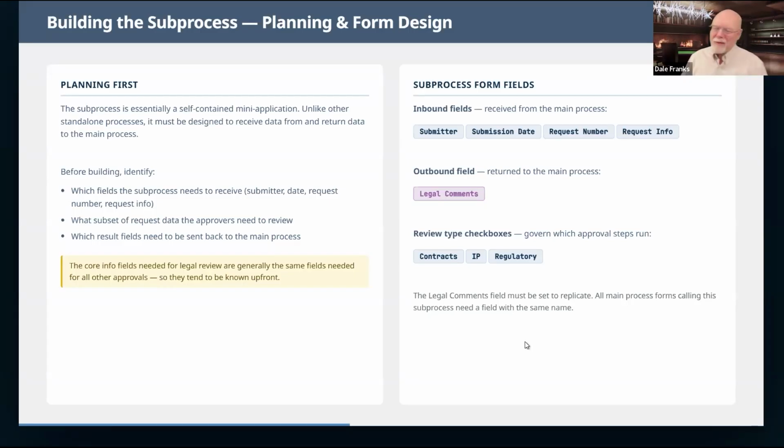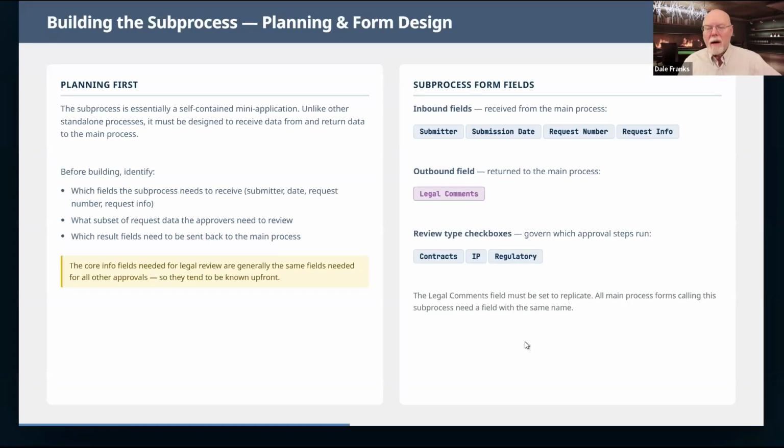So I have decided, kind of arbitrarily, that I'm going to pass the three standard fields: submitter, submission date, request number, and request info. And the request info is kind of the narrative of what we're going to be doing. And those are the fields I'm going to replicate on the main form.